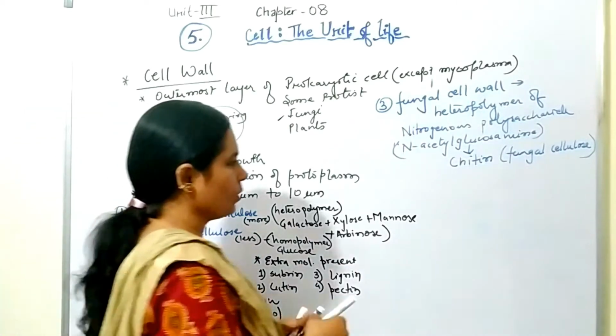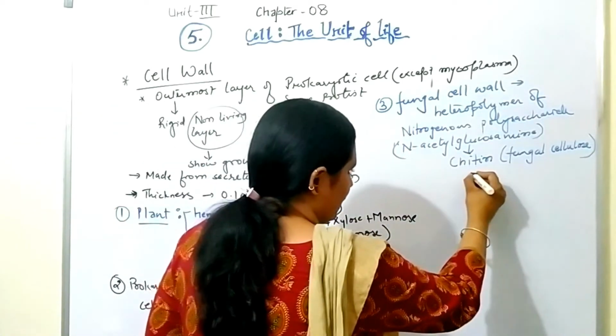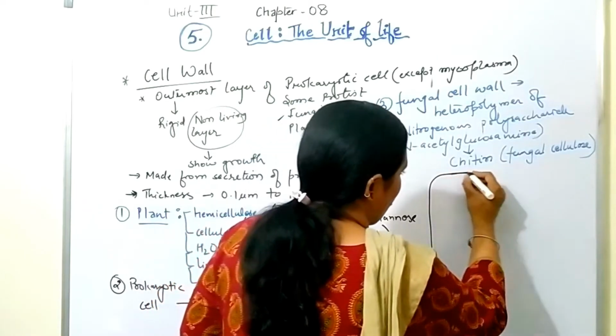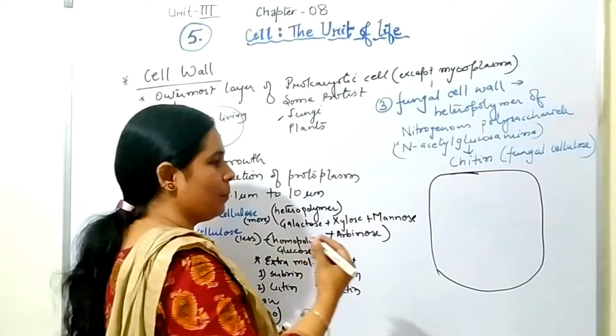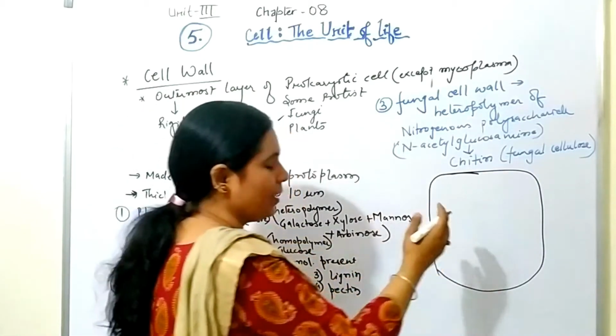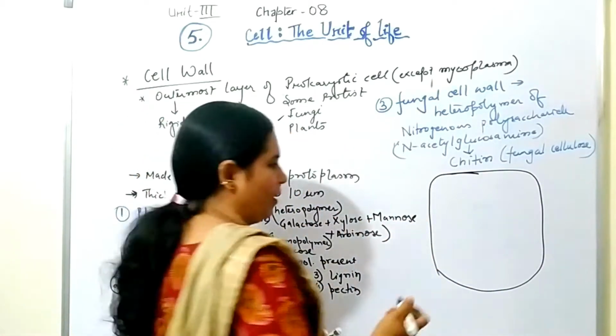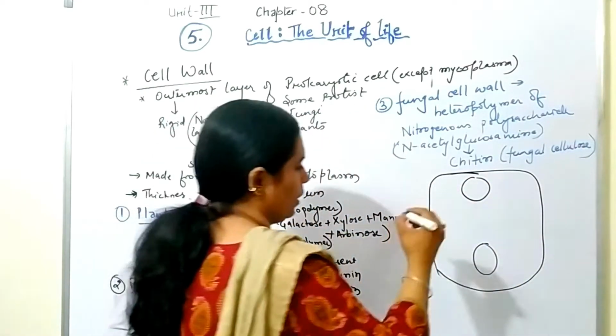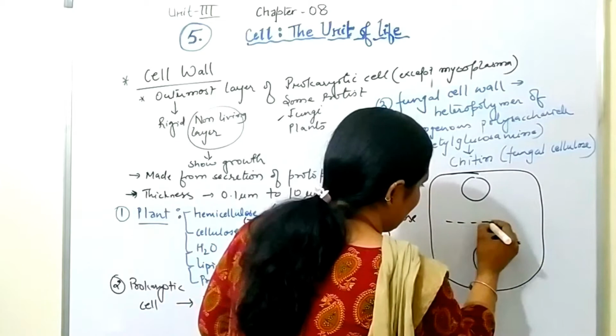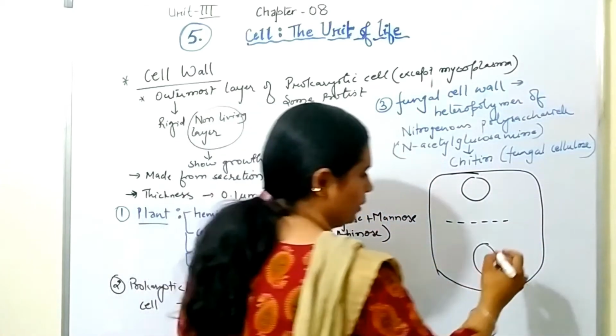Now, how this cell wall forms. So, in cell division, you will read about it in detail, when the cell is about to divide, when the cell is having two nucleus, there will be a cell plate between the two nucleus.